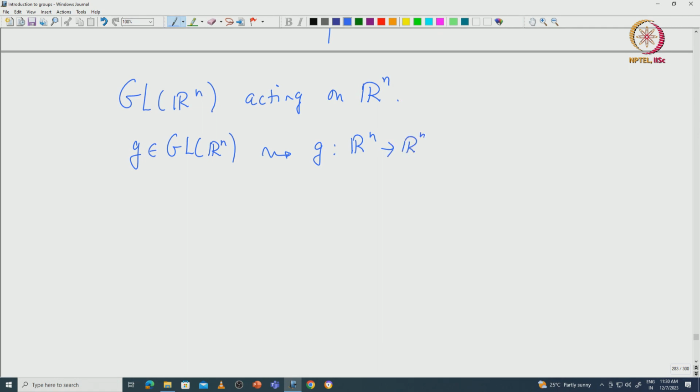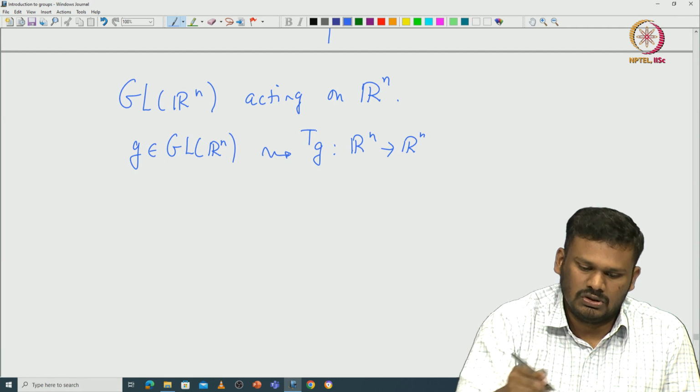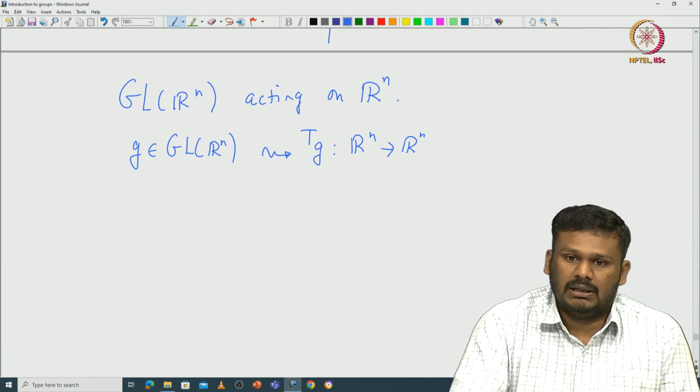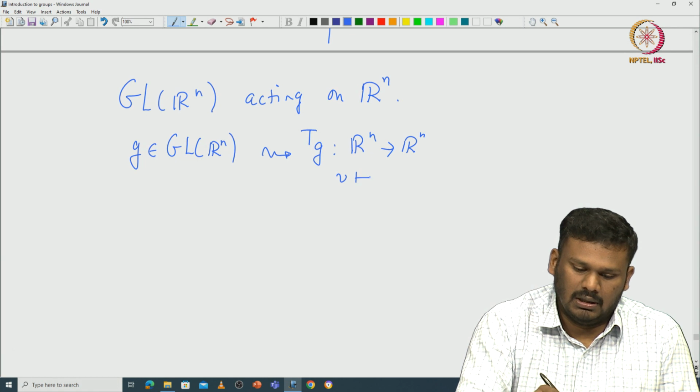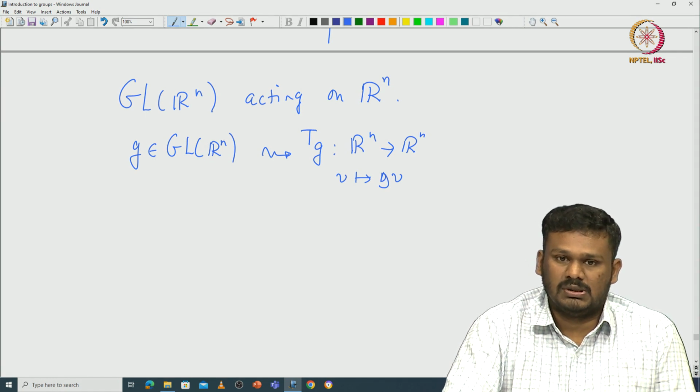Not only that, when you compose two maps in GL(R^n), that is somewhat reflected here on the right side as well. To make things somewhat easier, let us denote the image as T_g. So, T_g is the linear map that we are associating with this g. So, g is like a matrix, and given a vector v you are associating gv.